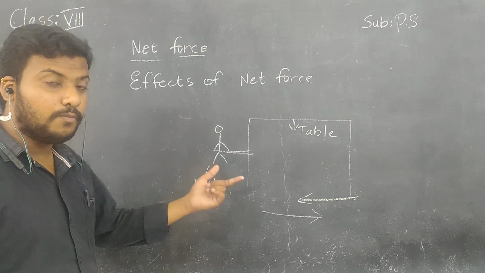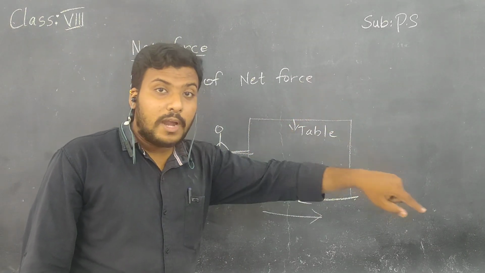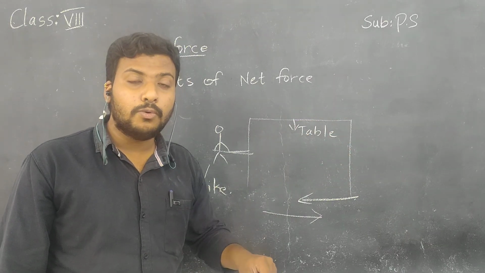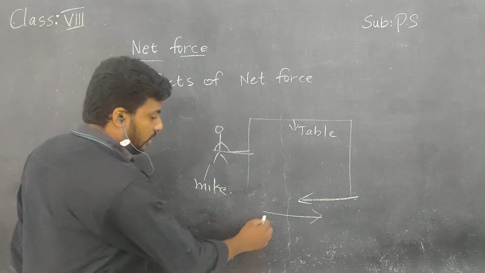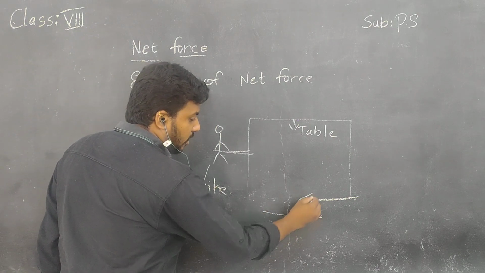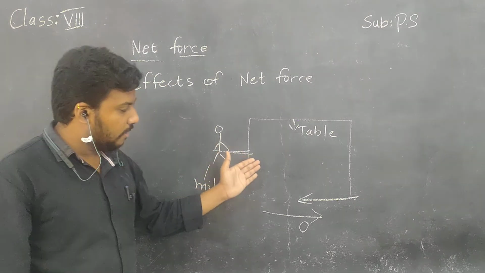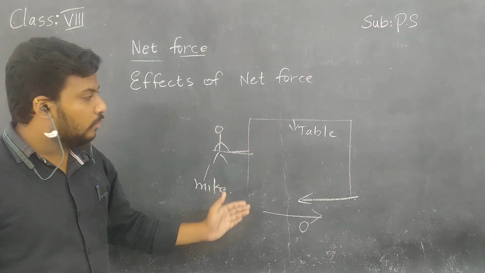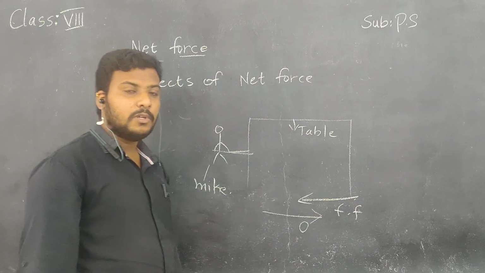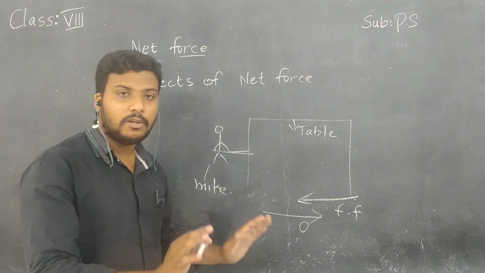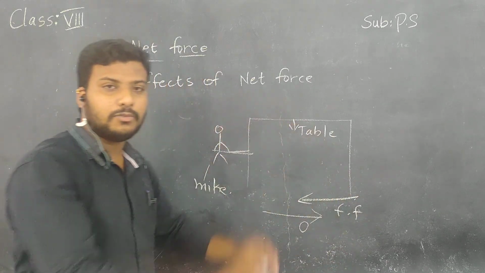The frictional force is saying, hey Mike, if you add some force, I will also add some force in order to not let the table move. Understand? Here the net force is zero, children. Whatever force Mike applies is equal to the frictional force. That's the reason in this case the table is not moving even a little bit, even if I apply a lot of force.